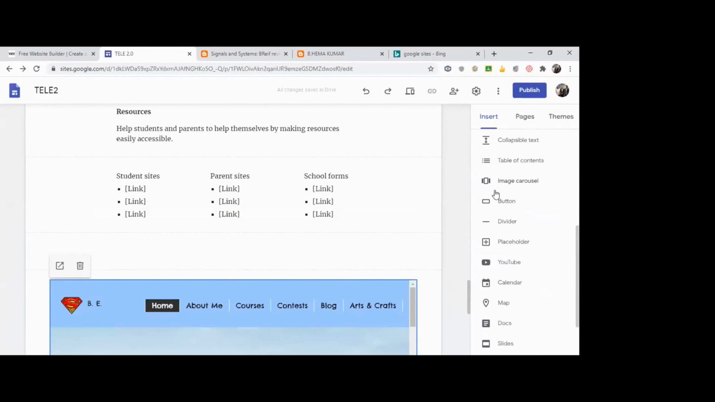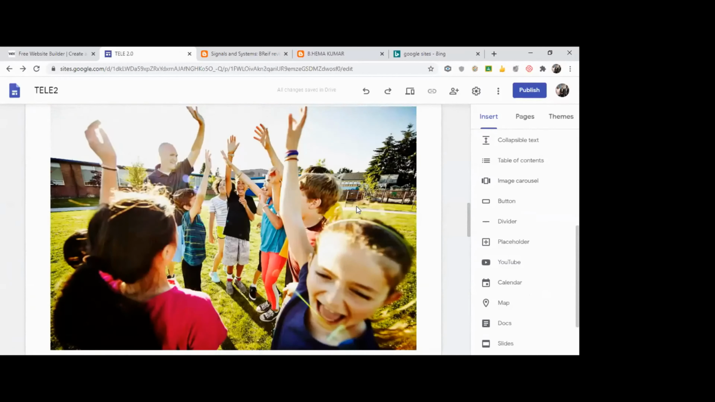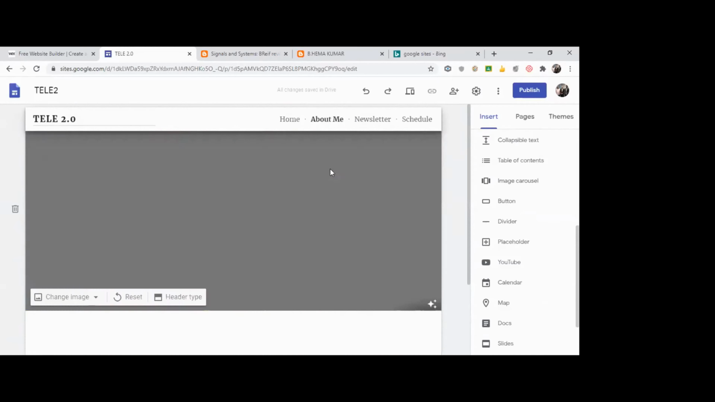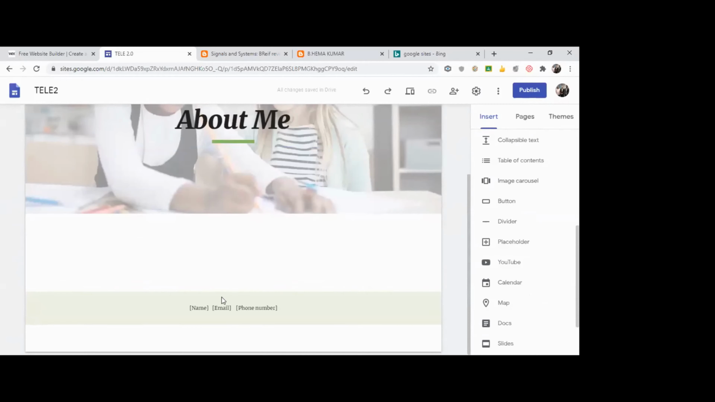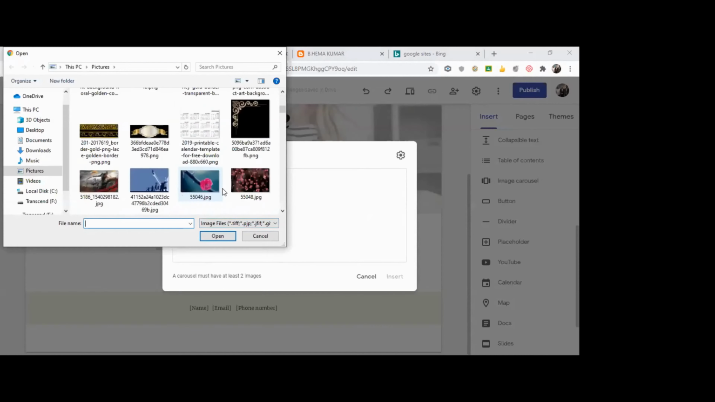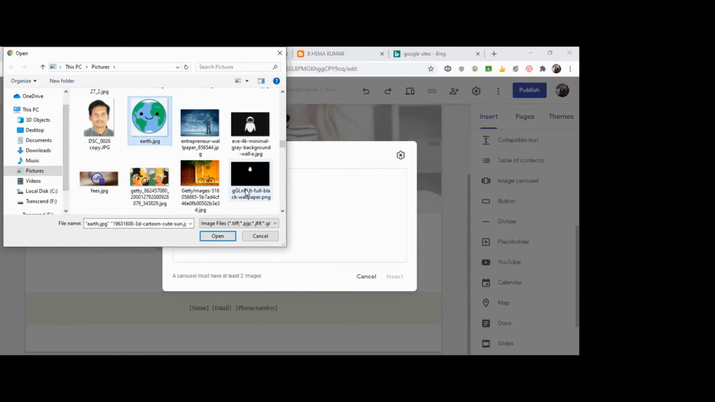Suppose you want to have an image carousel, we'll see. Say I'll take up another page. I'll take up about me. This is a page. Suppose I wanted to use the image carousel. Image carousel is you want to place a good number of images. I'll just click on it. As soon as I click, it will ask for images. I will upload images. I'm just going to use all these planets which I made for my son.